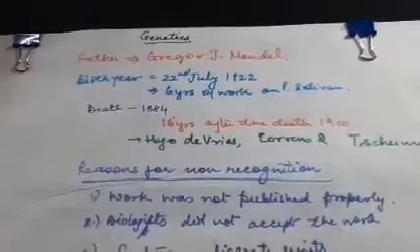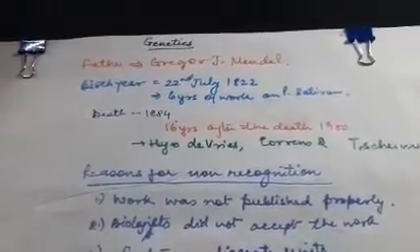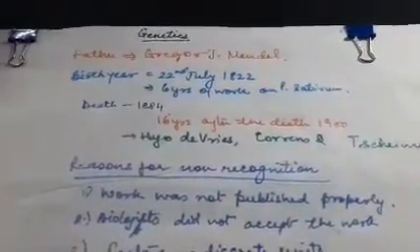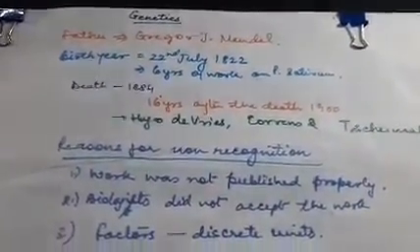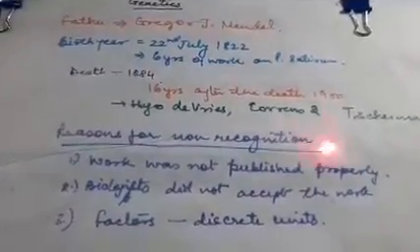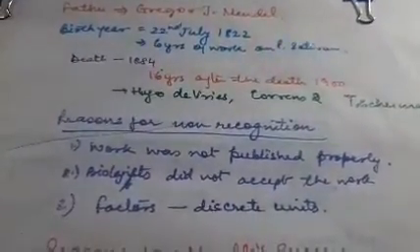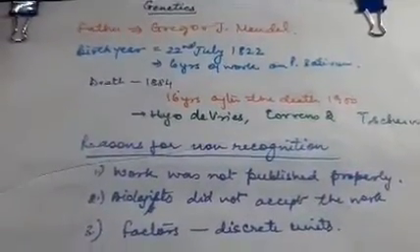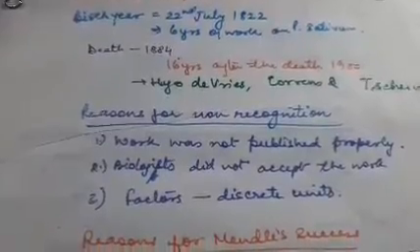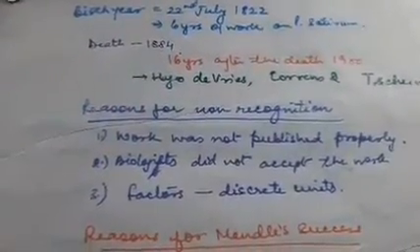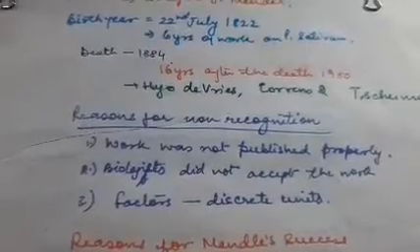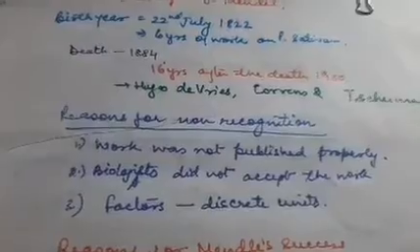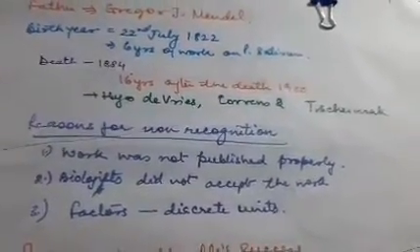This work has given us all the principles of inheritance which we are going to discuss in this chapter. So his work was based on this. We have to remember which plant Mendel chose, that was Pisum sativum. He died in the year 1884, and till he died, his work was not recognized. Unfortunately, he could not see the recognition of his work till his death.